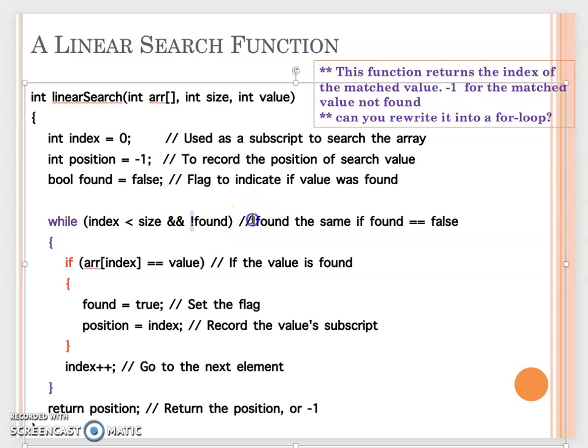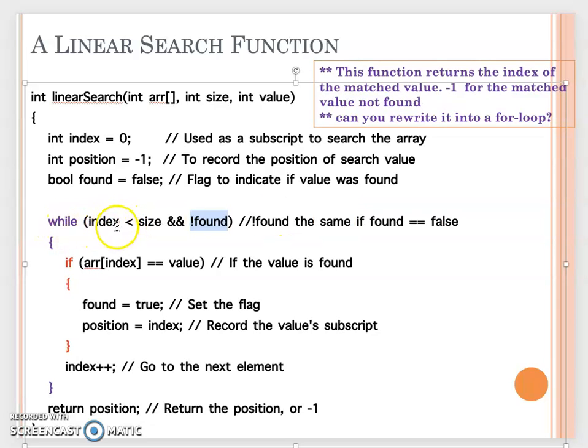This syntax is the same as checking if found equals false. When found equals false, not false equals true. So this is just a simple way to write found equal to false. That's all up to you, how you want to do that.